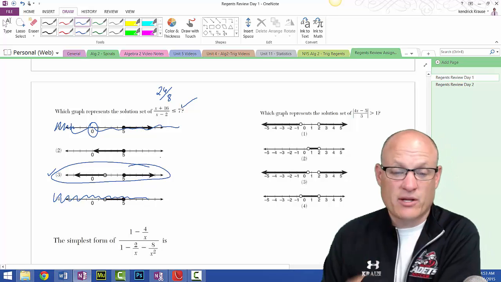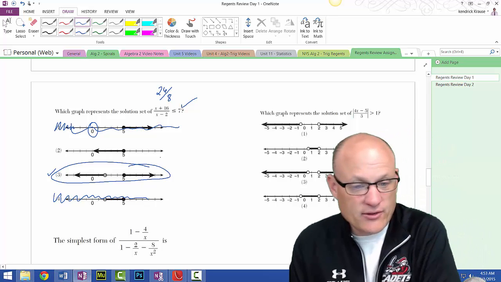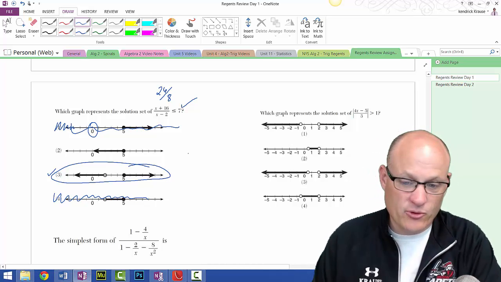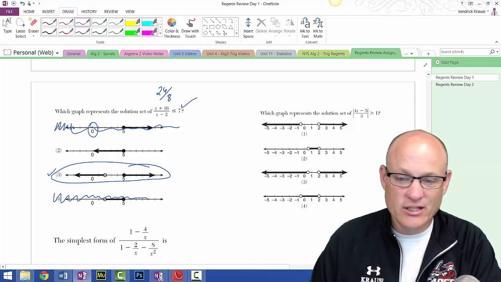So I told you that should have been a multiple choice question, because that was a really difficult question to do if it's not multiple choice. If it's multiple choice, you just got to check answers. That's all you got to do. Over here, we got another multiple choice question. Let's try this one.